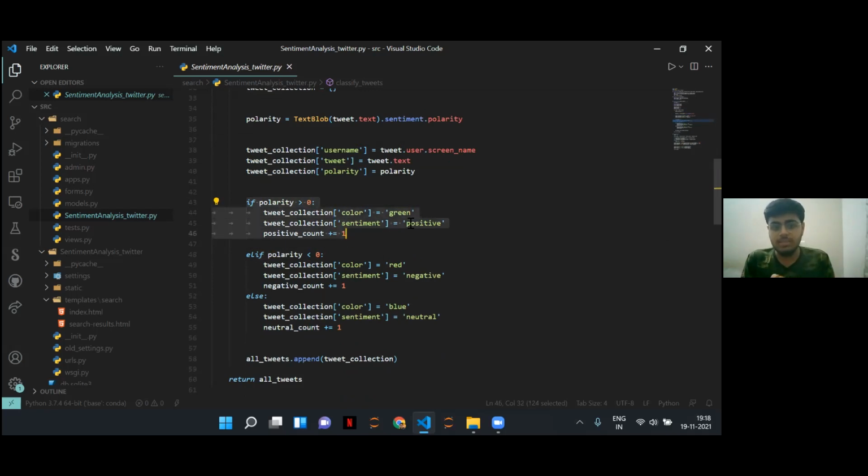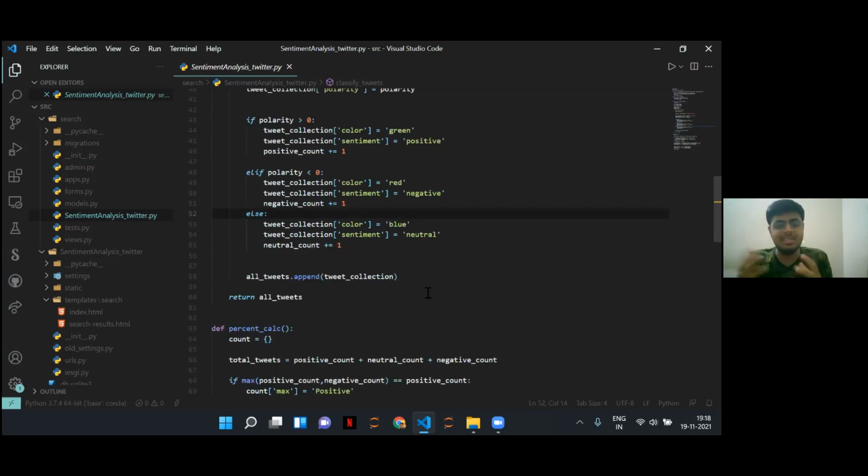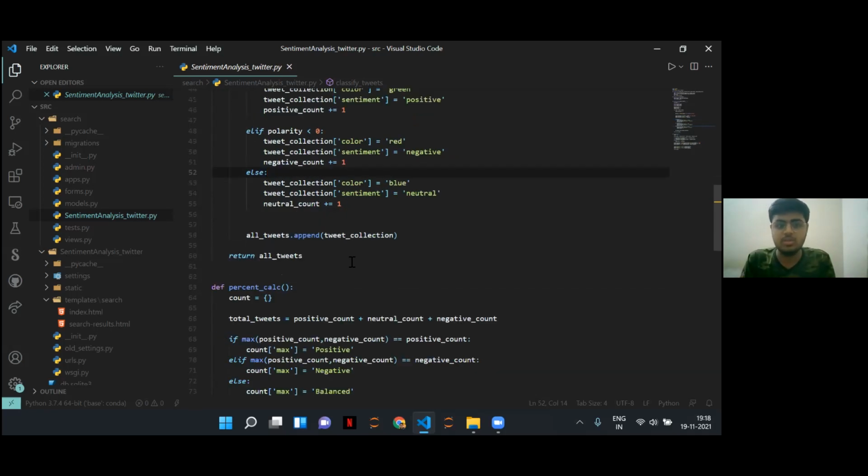Also, we color code them based on their value. So we classify positive text as green, negative text as red, and neutral as blue. So we also append these things and add them to our CSV so that we can display it in our final results.